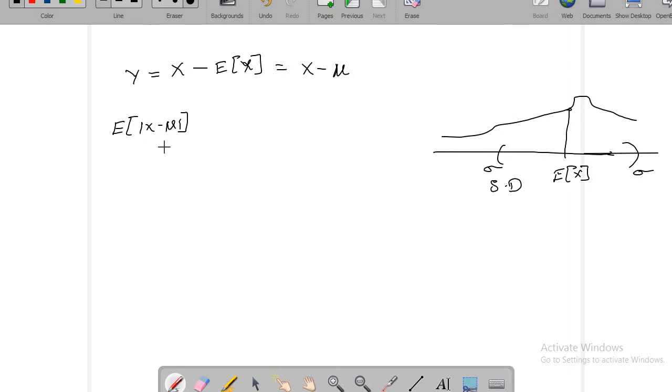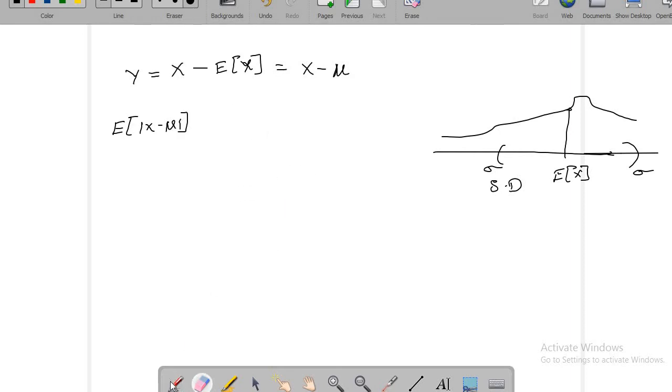Okay, so instead of taking modulus function, you try to choose some guy who is positive, and again you try to get back to the expected value of y. What I mean, instead of dealing with modulus of x minus nu, you better deal with x minus nu whole square, and you find what is its expected value, and then you take its square root. So this is how you can get the deviation, and that's what we call standard deviation.